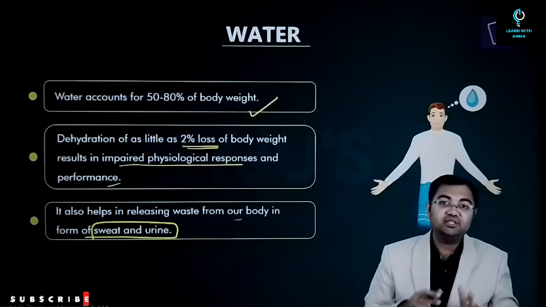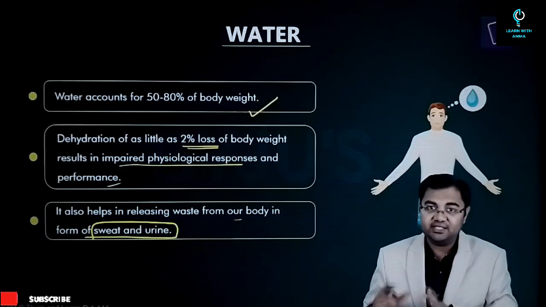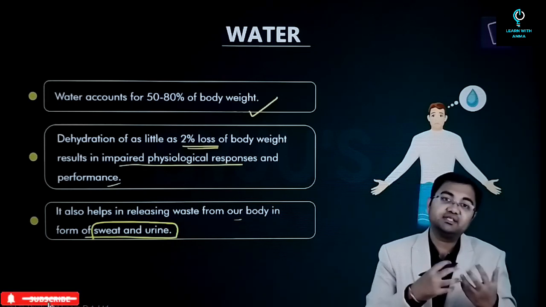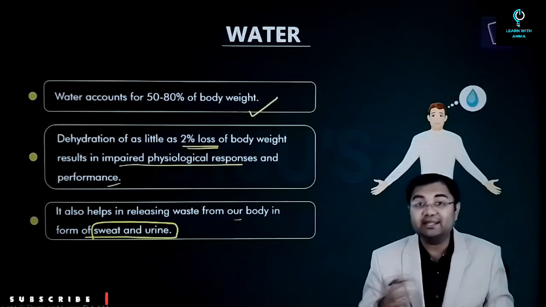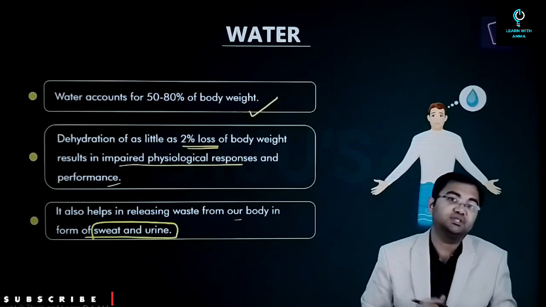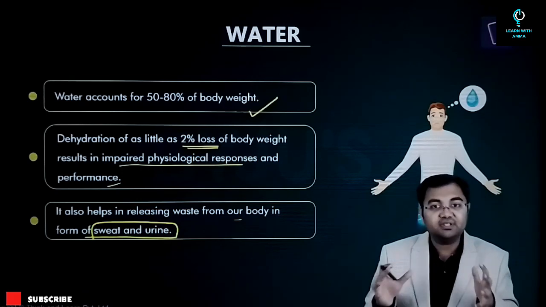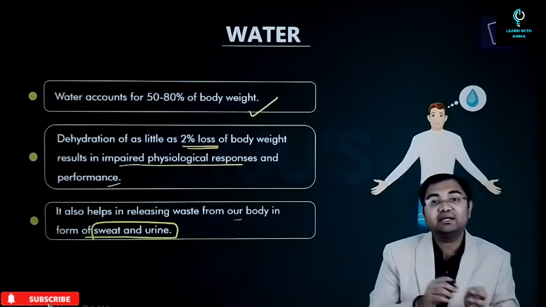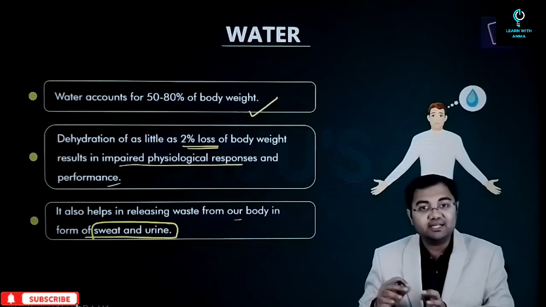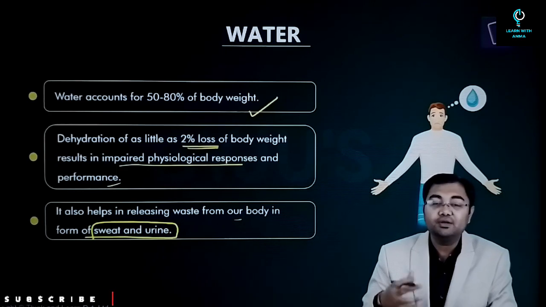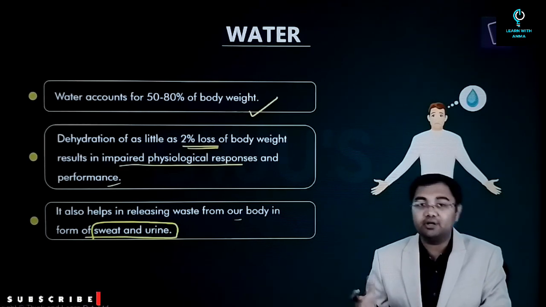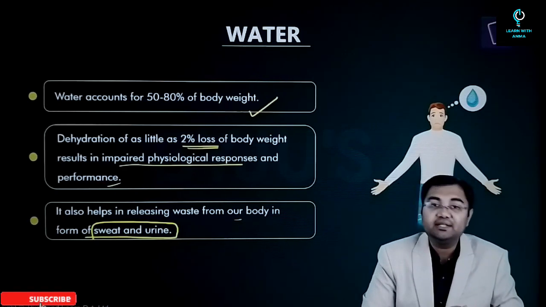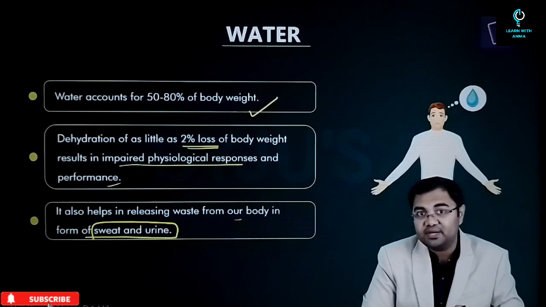So this brings us to the end of this chapter on health and diseases. We have discussed many types of non-communicable and communicable diseases. We discussed drug resistance, mental health, and different kinds of nutrients. Remember that most of the things we have discussed in this chapter are important more from your prelims perspective than your mains perspective. Only certain topics like drug resistance or mental health can also be important for your mains examination. But most of the other topics are important mainly from your prelims perspective.